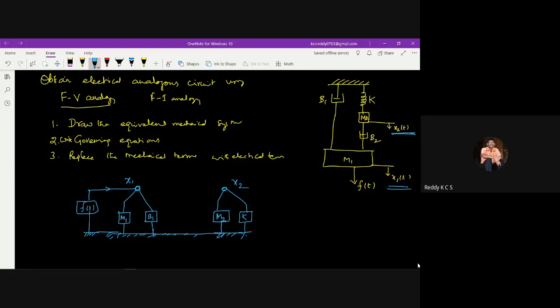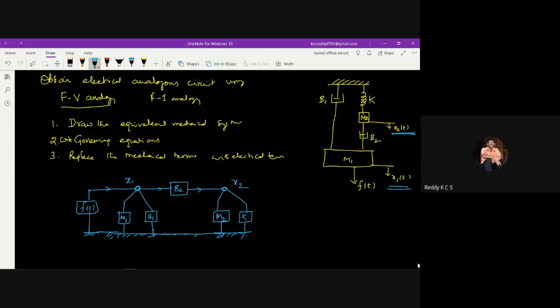Now, B2 is the one which undergoes the influence of both x2 as well as x1, because it is in between the two mass elements M1 and M2. So B2 undergoes the change in displacement between x1 and x2, that is x1 minus x2, the change in the displacement between the nodes x1 and x2. So what I do is connect this damper B2 between the nodes.